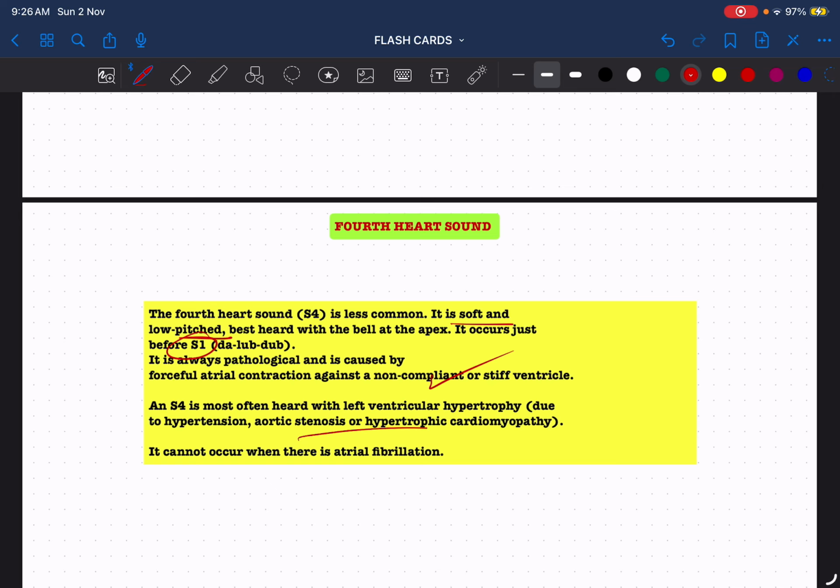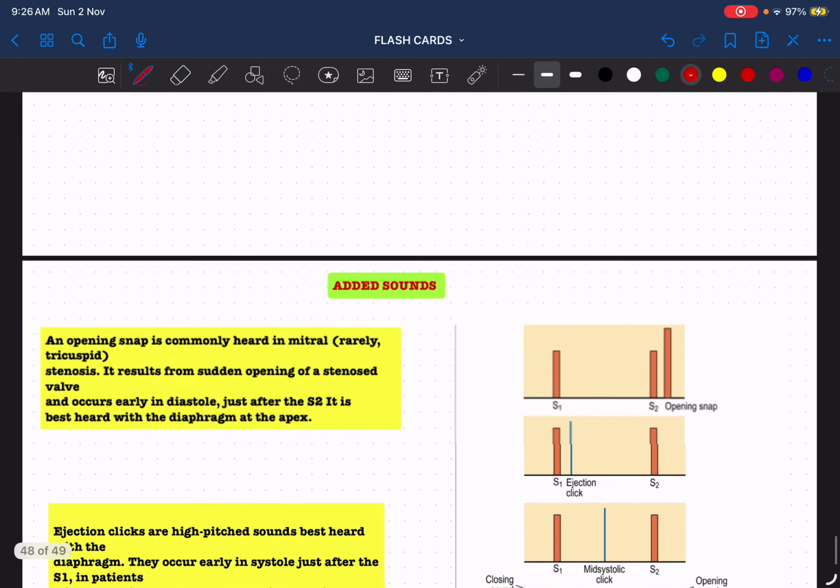And remember, whenever there is atrial fibrillation, what does it mean? The atria is not normal. In order for S4 to be heard, the atria should be normal. In atrial fibrillation, the atria is never normal. That is why S4 is not heard in atrial fibrillation.